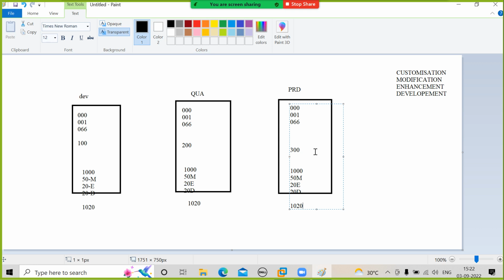For example, if you use one system for development with a 200 quality client for testing, and production in another system, that is a 2 system landscape. If you do everything, 100 development client, 200 quality client and 300 production client, on the same hardware, then it is a single system landscape. SAP recommends at least a 2 system landscape, development and quality in one place, production in another. If you have a 3 system landscape, it is good.